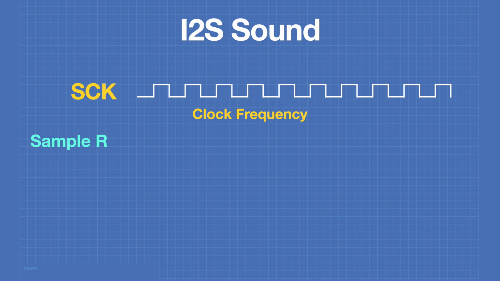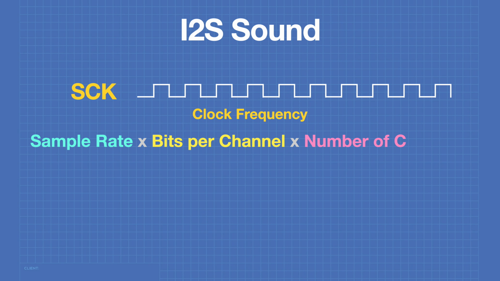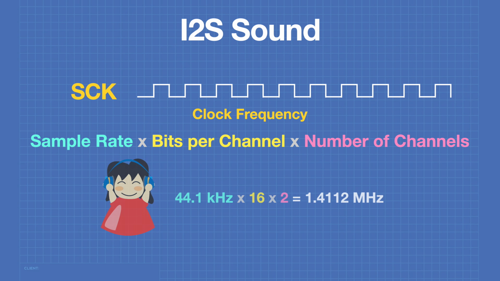The clock frequency is determined by multiplying the sample rate by the number of bits per channel and by the number of channels. So for CD quality audio, we would have a sample rate of 44.1 kilohertz multiplied by 16 bits per channel multiplied by 2 channels for a clock frequency of 1.4112 megahertz.